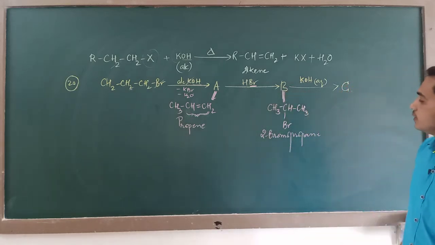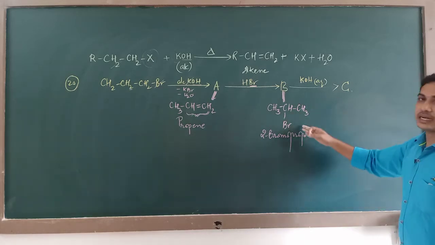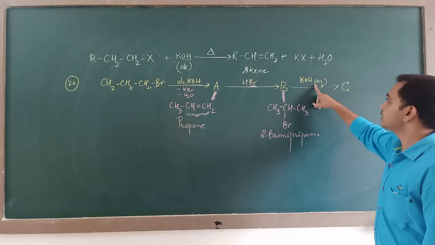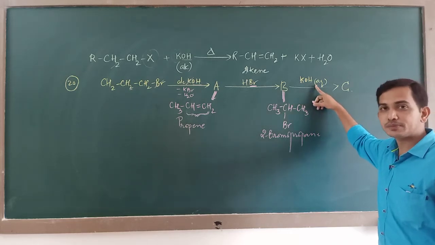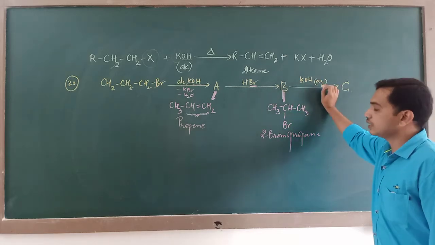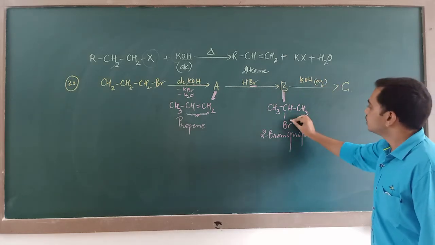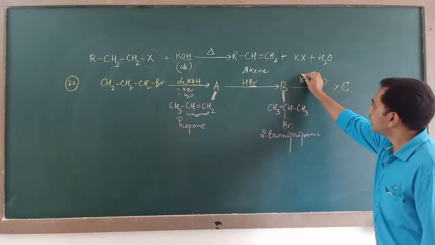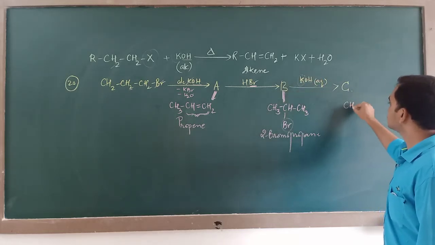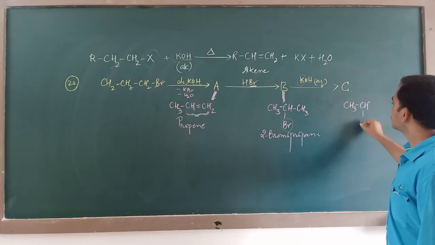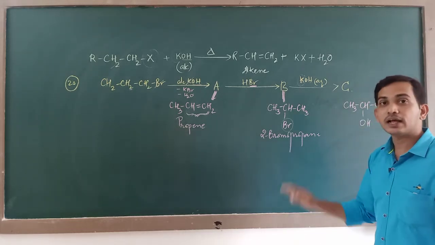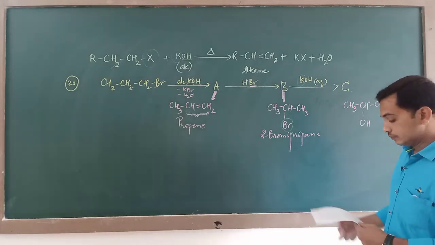Then if it is reacted with aqueous KOH, what product is obtained? I told you with aqueous KOH it always undergoes substitution, with alcoholic KOH elimination. So with aqueous KOH, this Br and K will go, and in its place OH appears, therefore CH3, CHOH, CH3 is the final product.